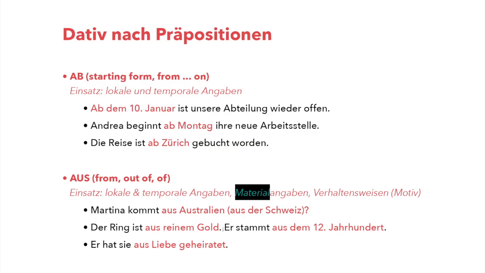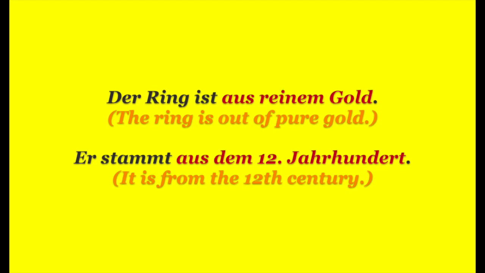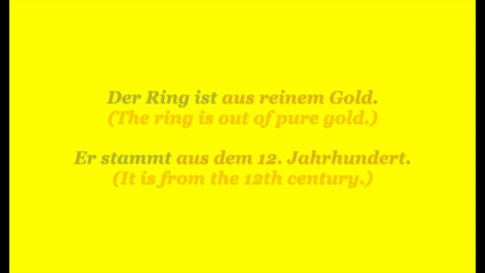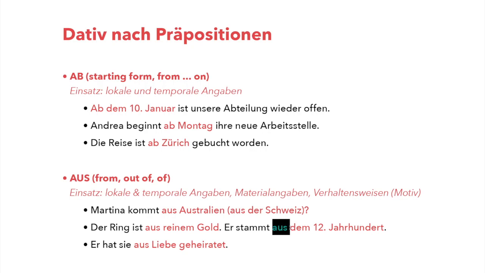In the second example, we have der Ring ist aus reinem Gold. The ring is out of pure gold. Stammt aus dem 12. Jahrhundert. It is originally from the 12th century. In the first sentence, second example, aus reinem Gold, I give information about the material. What is the ring made of? In the following sentence, stammt, it is originally from, aus dem, from the 12th century, Jahrhundert. And here we have information about time.